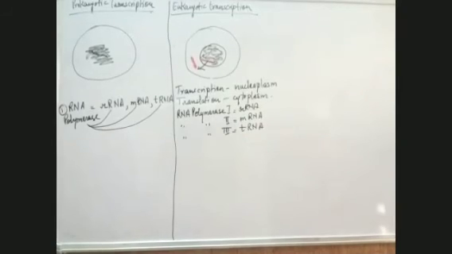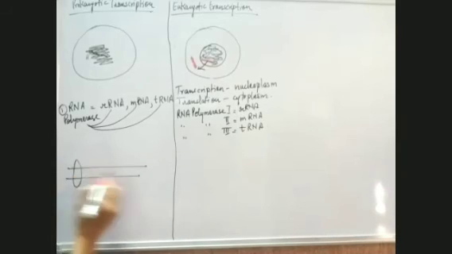Now, another difference is sigma factor. I told you in case of prokaryotic cell, this is the transcription unit: promoter and terminator.